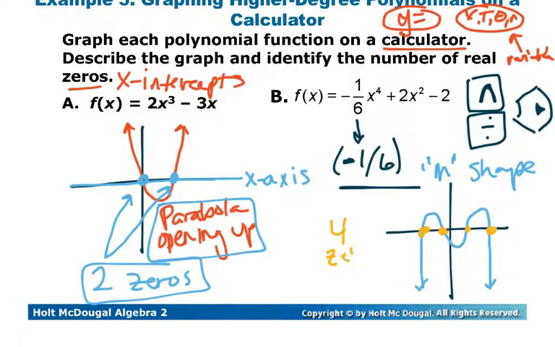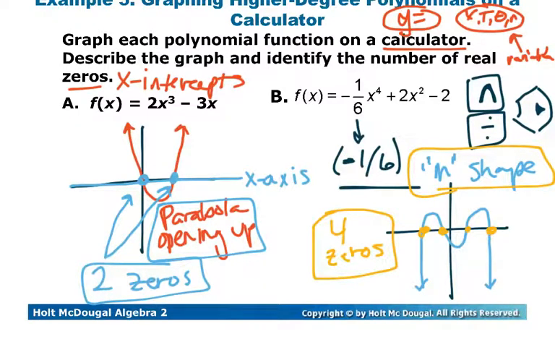So 4 zeros. And notice that it is saying real, and that's because in the previous chapter we talked about imaginary numbers, and that would be any time that it doesn't intersect the axis, but it still has a power that indicates it would.